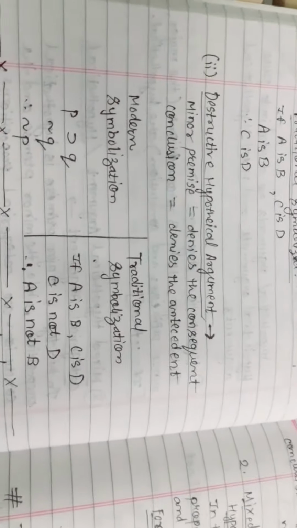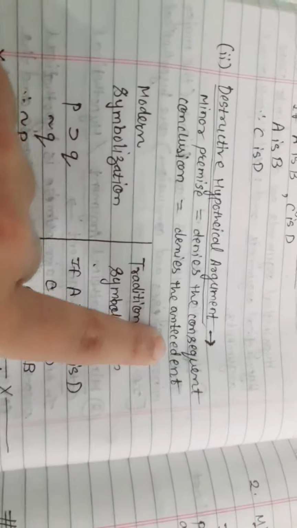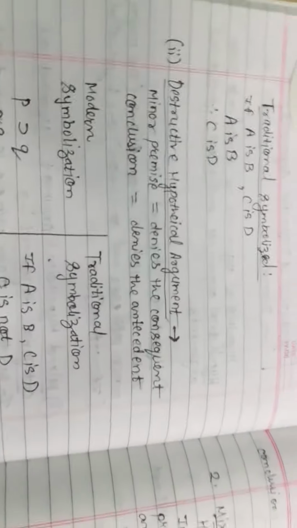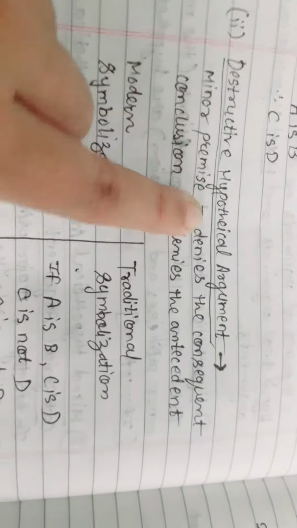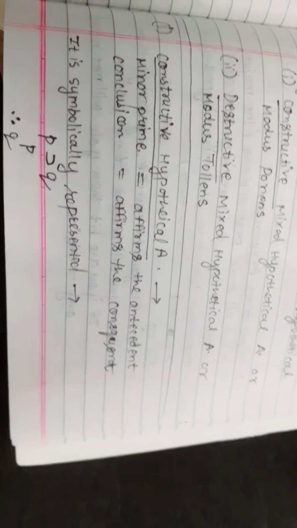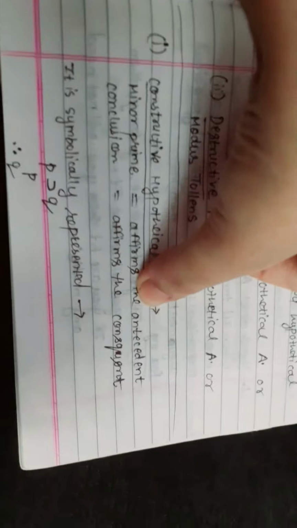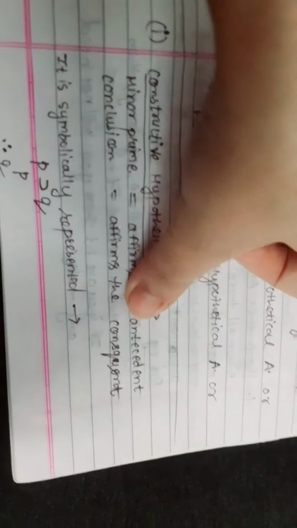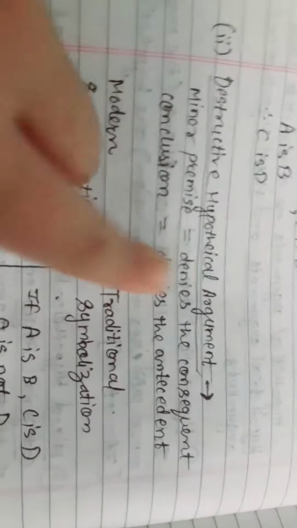Now we will see the second type, destructive hypothetical argument. In this the minor premise denies the consequent, and the conclusion denies the antecedent. Means in this situation it is perfectly opposite to the constructive hypothetical argument. In constructive the minor premise affirms the antecedent and the conclusion affirms the consequent. So these are different in the destructive hypothetical argument. In destructive the position is changed, and here denial comes in both the minor premise and the conclusion.